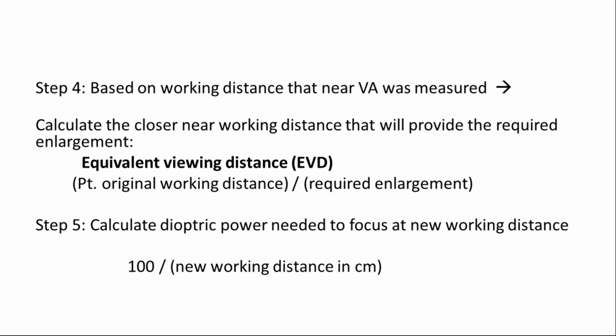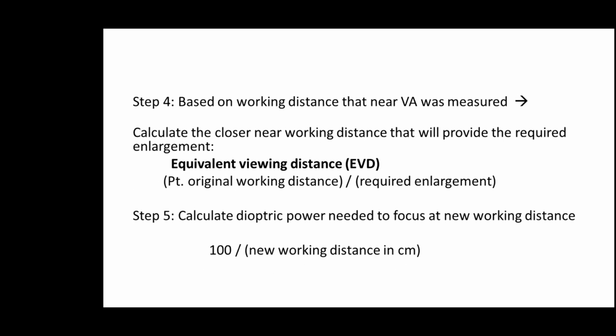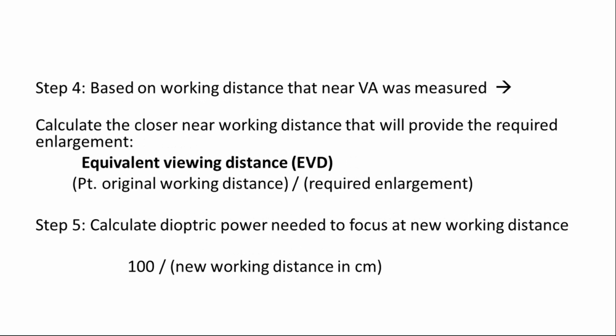So it is saying patient original working distance. Actually, I have a few examples. You can see that example and it will be easy for you. Now I'm just explaining the formulas and the little theory part. It sounds a little boring. I have a few examples. Now, patient original working distance divided by required enlargement. That is, the distance at which they were reading the target, divided by the magnification that we have got through the target visual acuity and best corrected visual acuity. Now, at last, we have to calculate the dioptric power needed to focus at the new working distance, that is 100 divided by distance, because it was in centimeters. So we want to convert it into diopter. So we have to divide by 100.